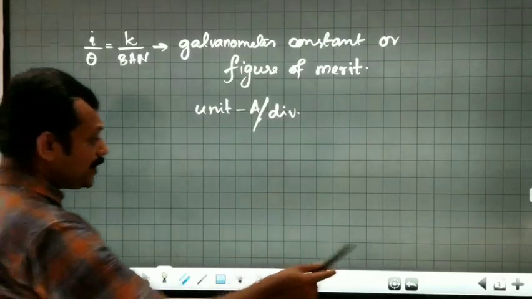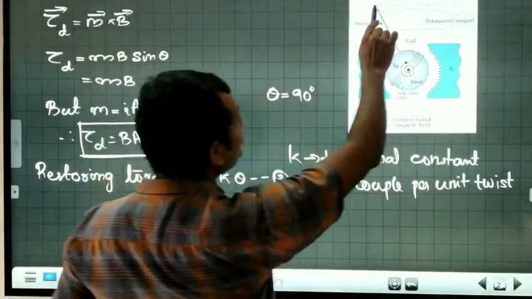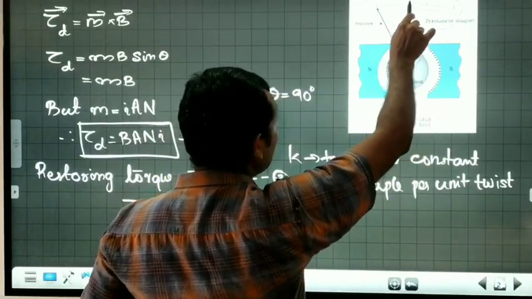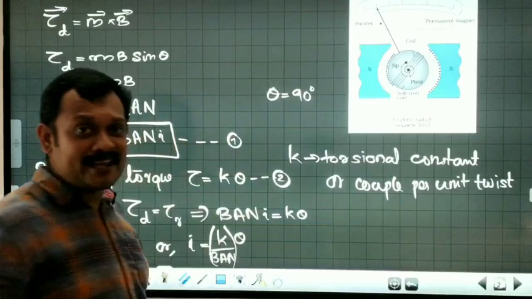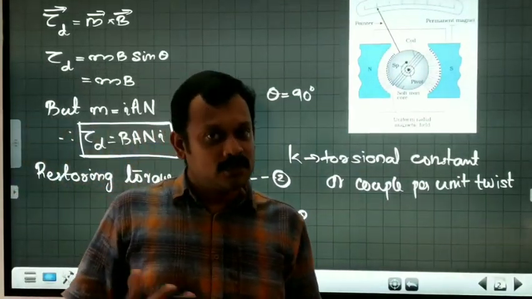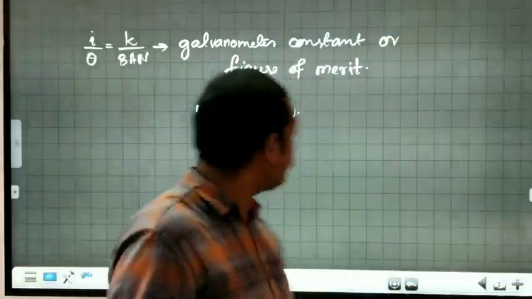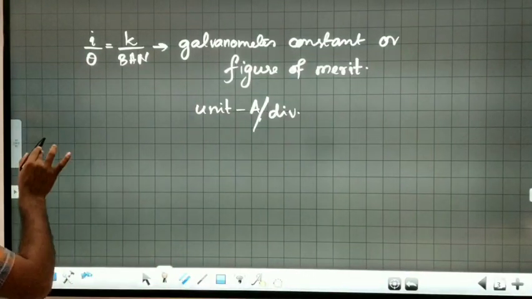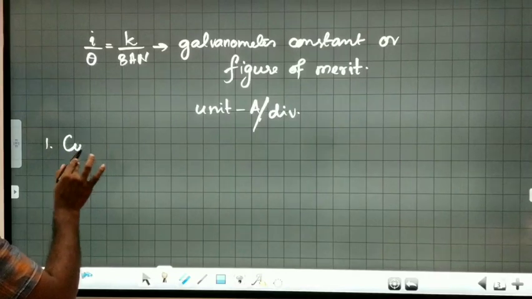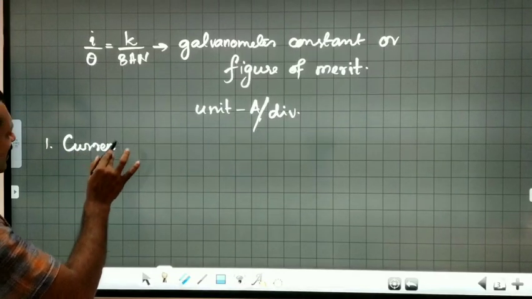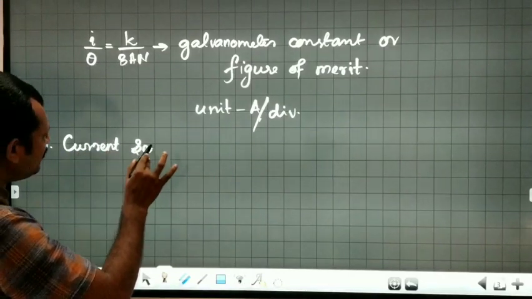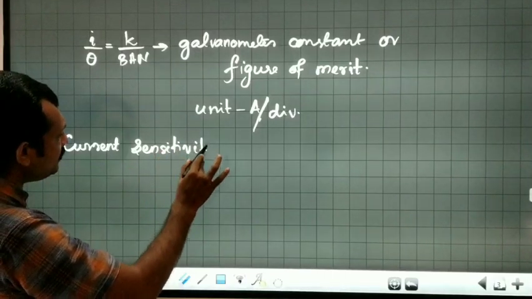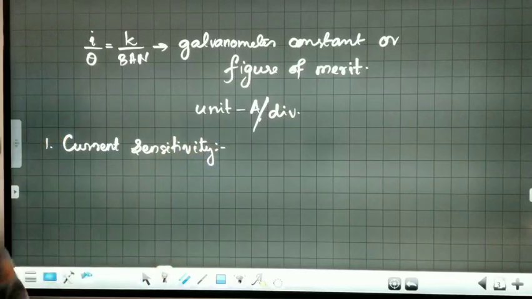Because the twist is measured, as per this figure, as the coil rotates, the twist is measured in terms of these divisions. That's the reason why the unit of this galvanometer constant or figure of merit is ampere per division. Okay, now we will move to the first and important point, that is current sensitivity of a galvanometer.